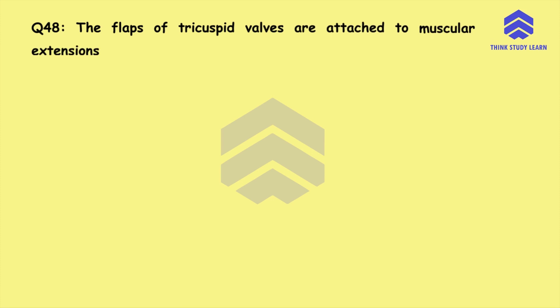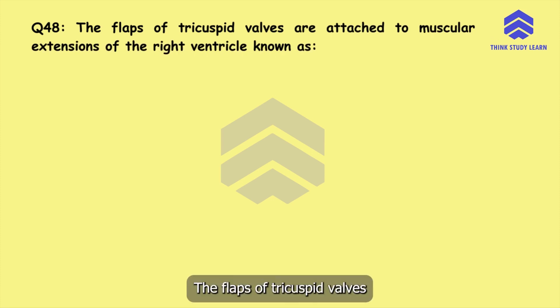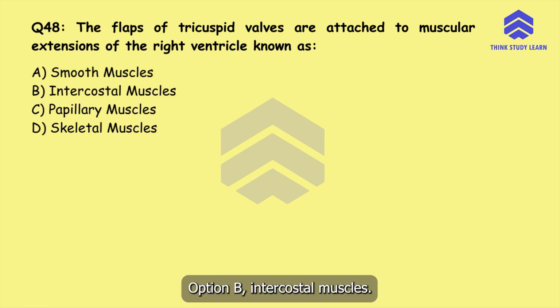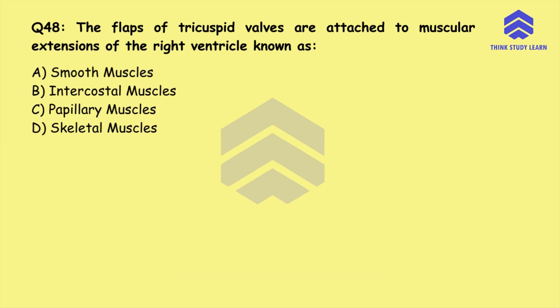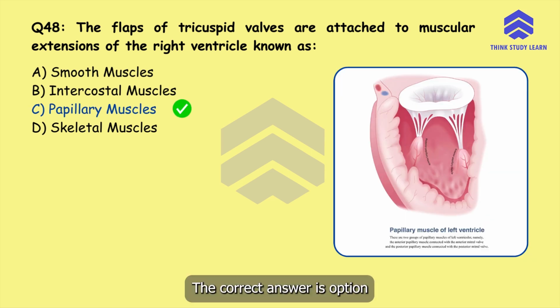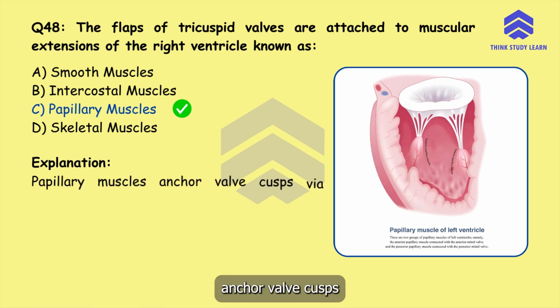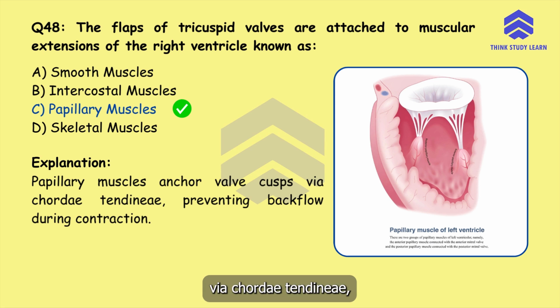Question number 48. The flaps of tricuspid valves are attached to muscular extensions of the right ventricle known as option A, smooth muscles, option B, intercostal muscles, option C, papillary muscles, or option D, skeletal muscles. The correct answer is option C, papillary muscles. Papillary muscles anchor valve cusps via chordae tendineae, preventing backflow during contraction.